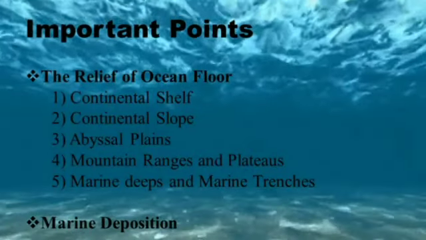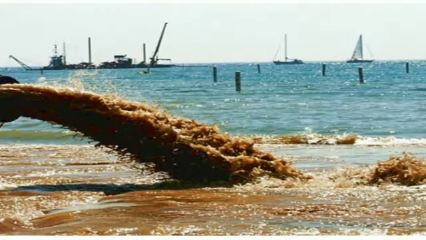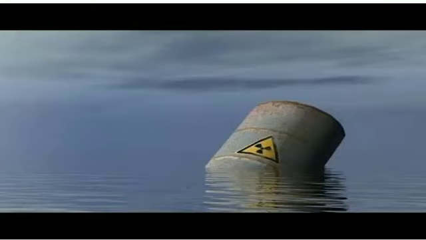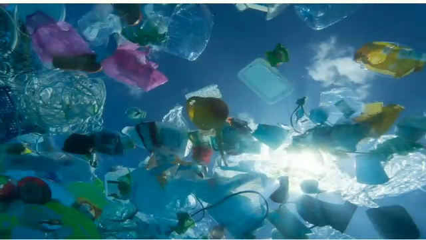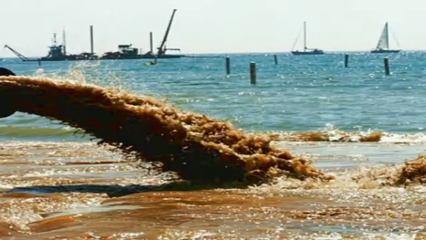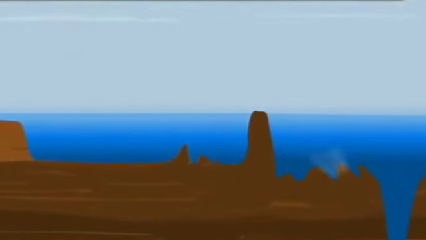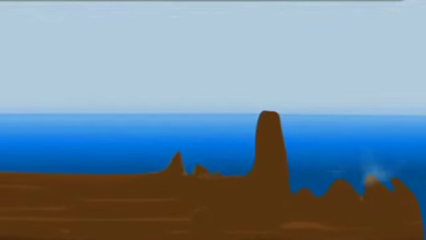Moving ahead, we will start with the next topic, that is marine deposition. Various deposits are found in the marine beds. These deposits are perishable and non-perishable items. Plants and aquatic animals are perishable items, while conches and shells, chemicals, metals, plastics and glass are non-perishable items. The remains of perishable items get deposited as marine ooze on the ocean bed. Students, oozes are basically deposits of soft mud on the ocean floor. Lava and ashes are also found here.